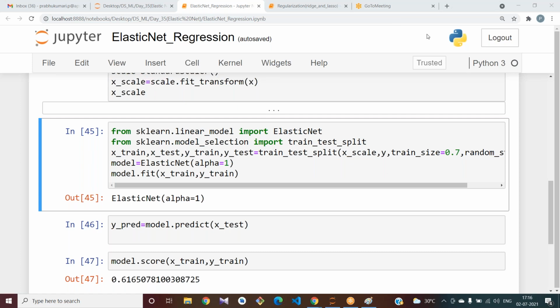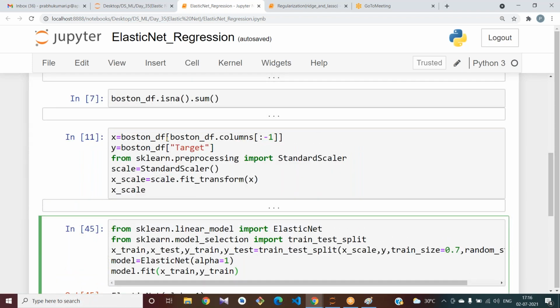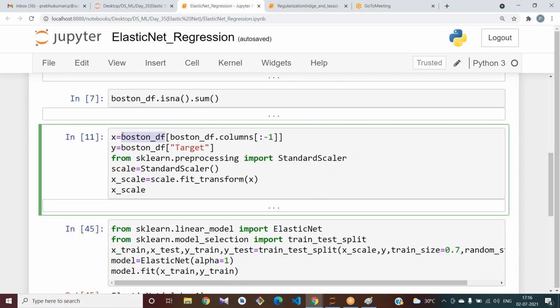Here, not Boston. Okay, Boston underscore DF. Have you used the same variables I have used?